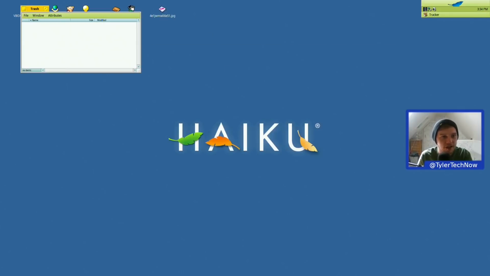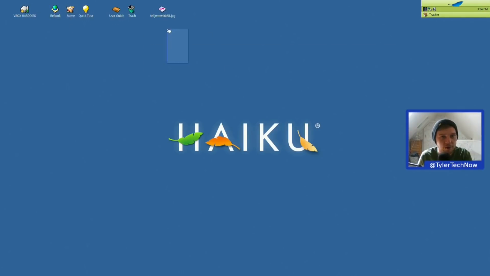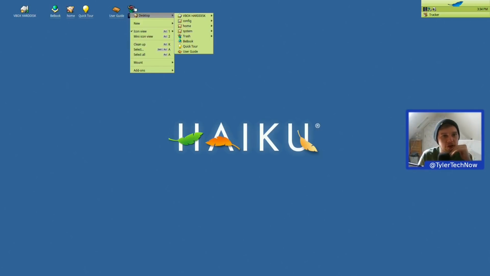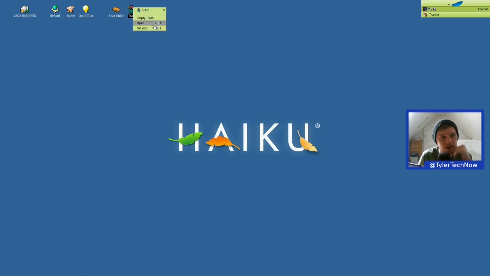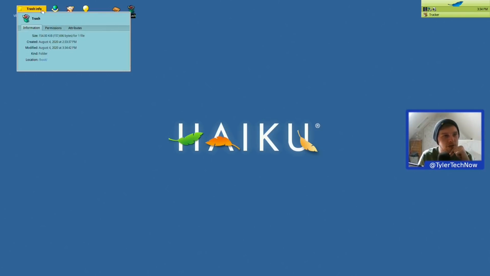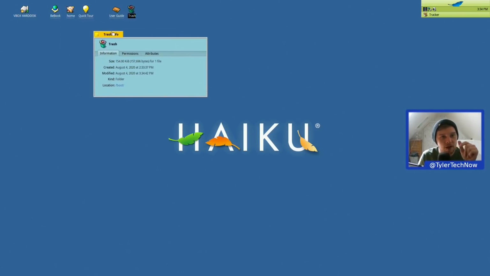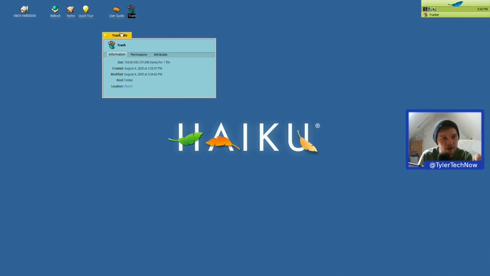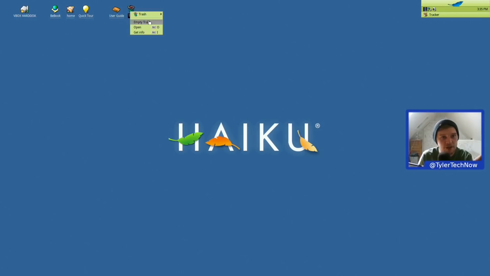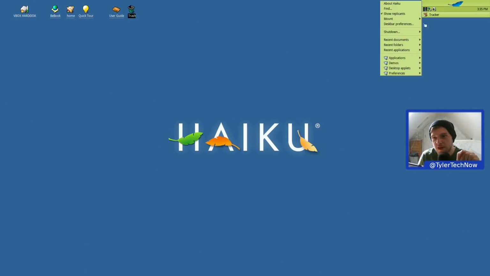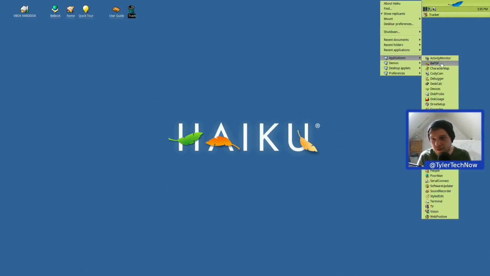Right, so we have a trash can here. Let's test out deleting an item now. So we've got this here. Let's just delete that. And if we right click on this trash can, we have empty trash, open, and get info. So get info will tell you how much is in there, when it was created and last modified, kind and folders. That's just info of the actual folder it appears. And then there's the permissions there. So that's empty trash. Bang, done. Nice.